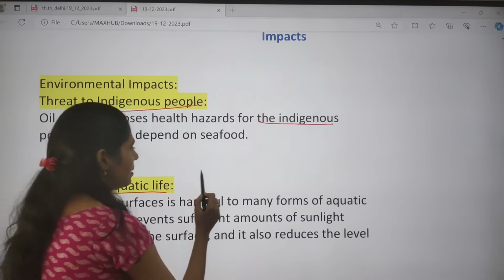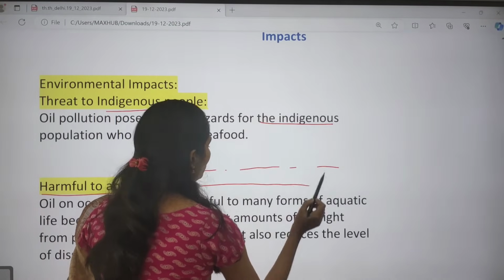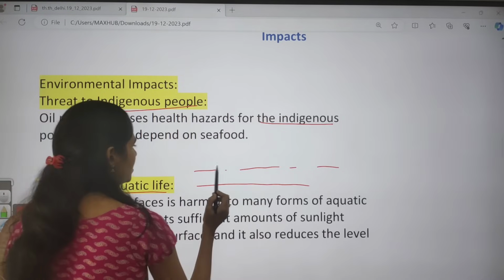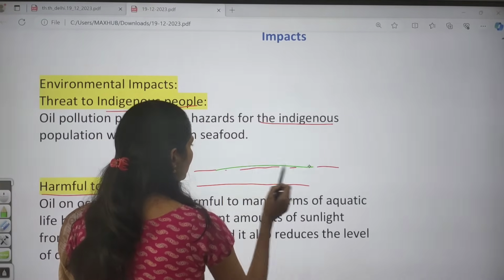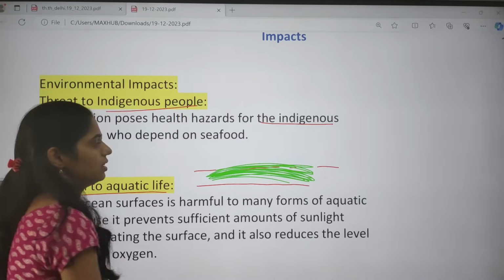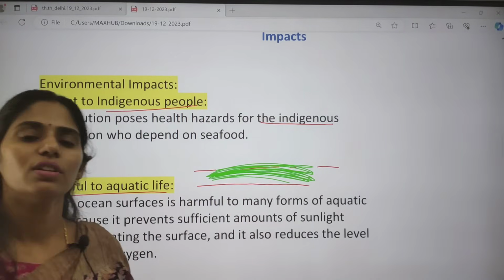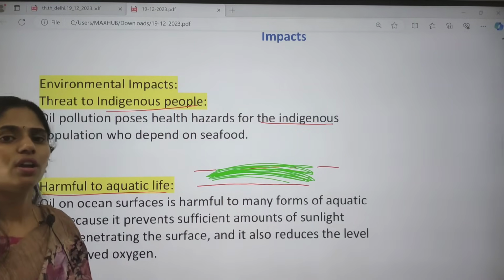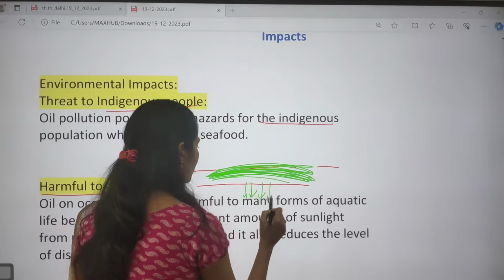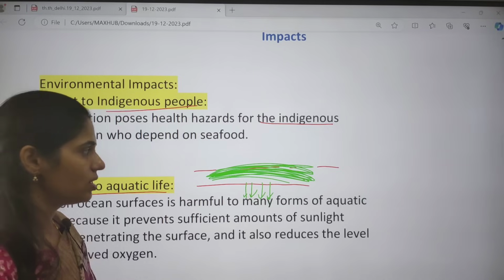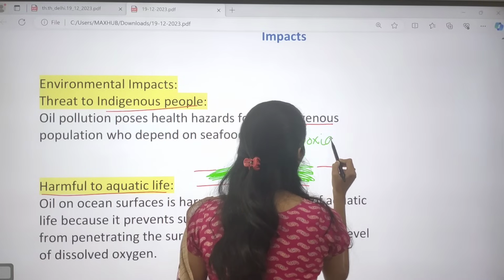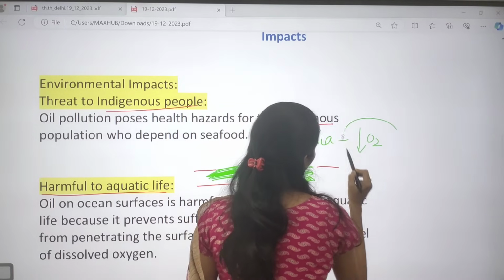Why? For example, let us take this as water. On this water, oil has now formed a layer. Whenever it forms a layer, the oxygen will not dissolve in the water. Because of this, the dissolved oxygen will be decreasing, and that will cause a hypoxia condition. Hypoxia means nothing but reduced oxygen content.